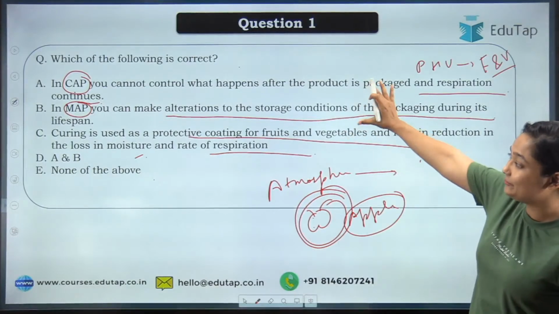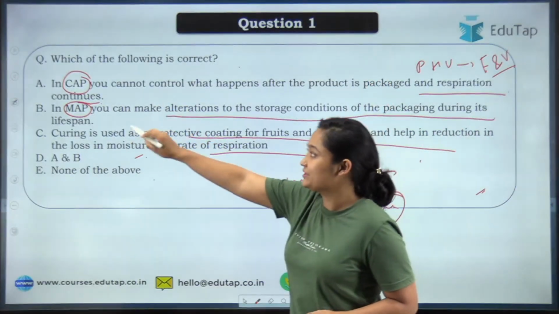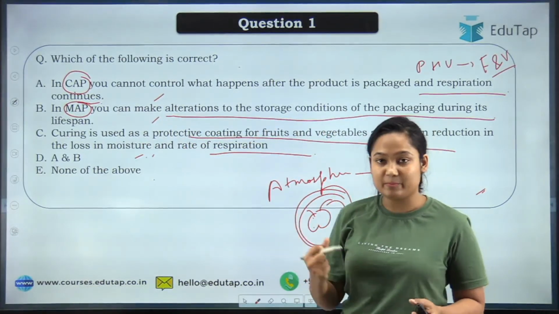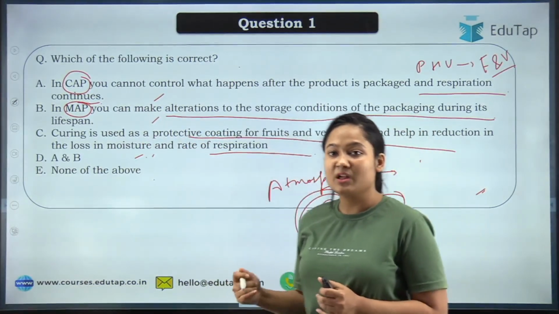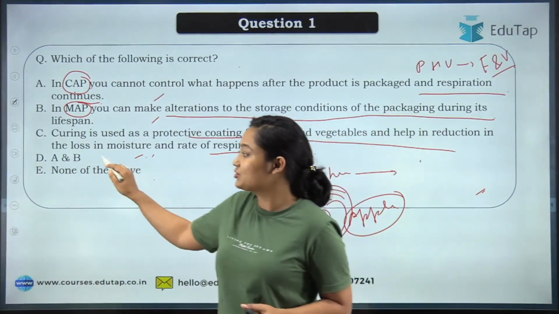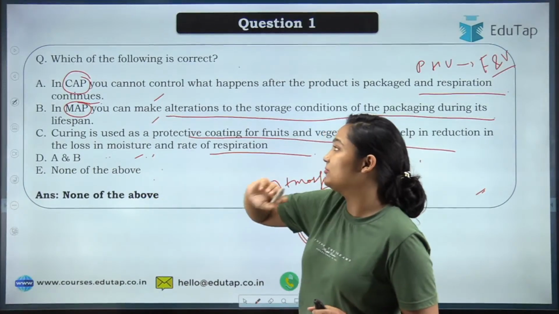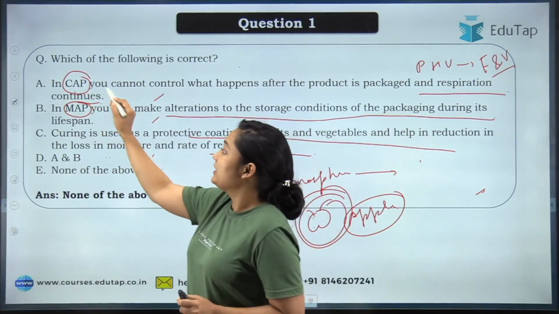Out of the given situations, these are the different methods by which you can protect your product. Here the answers start coming. Most of you are answering option D, and that will not be correct. The correct answer is none of the above, because see what happened.